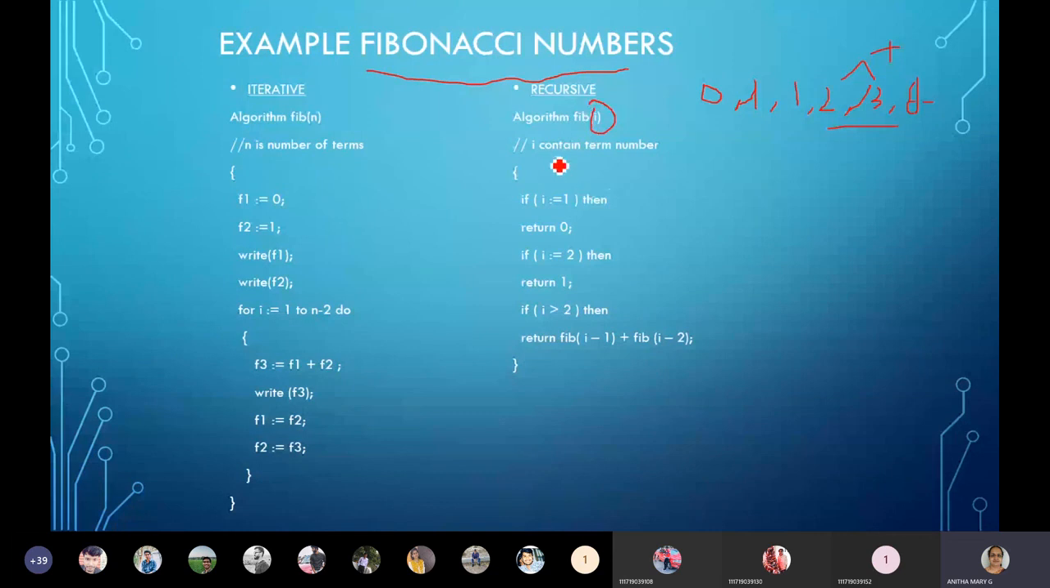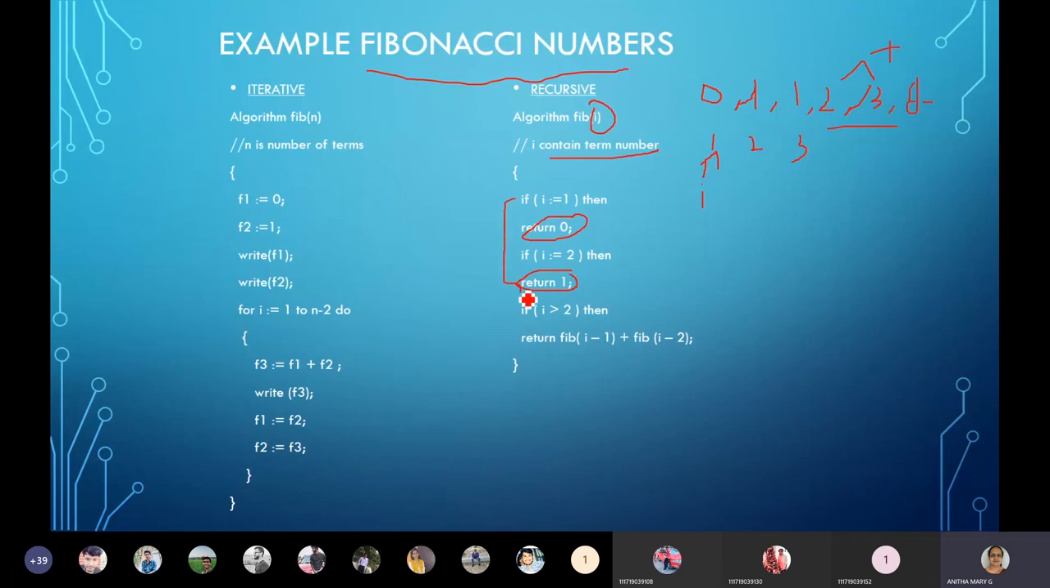contains the term number, so 1, 2, 3, likewise. This is what we call I. If I is equal to 1, then we are going to return 0. When I is 2, I am returning 1. So why are we giving it like this? These two statements, tell me why I am writing them.